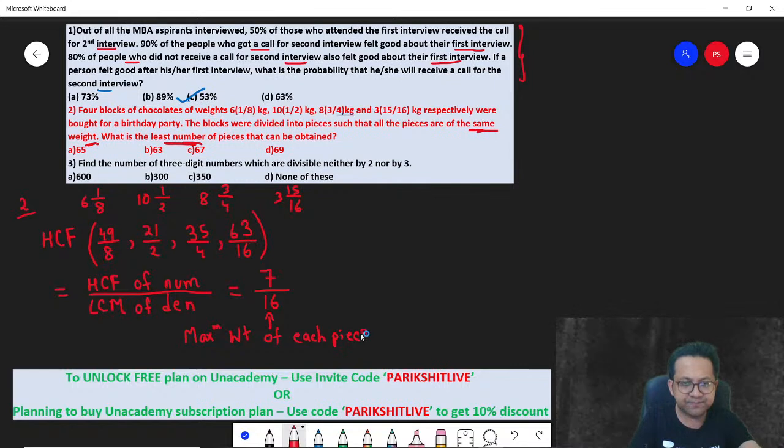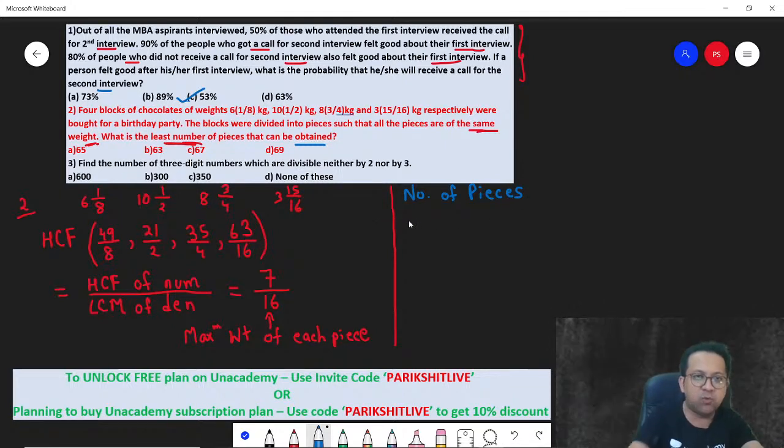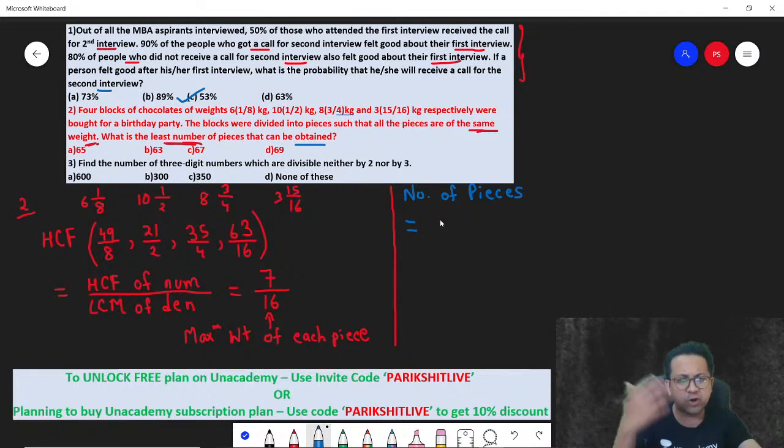You follow this? Clear? Question is not about what is the maximum weight of each piece. Question is rather about how many pieces can be obtained. So can I say number of pieces is nothing but total weight of all pieces? So total weight.